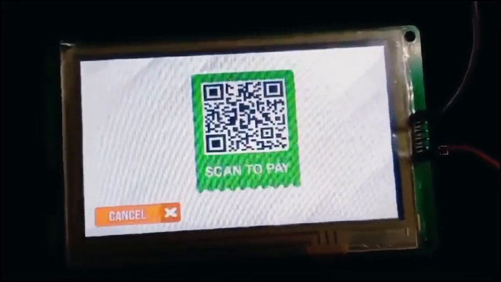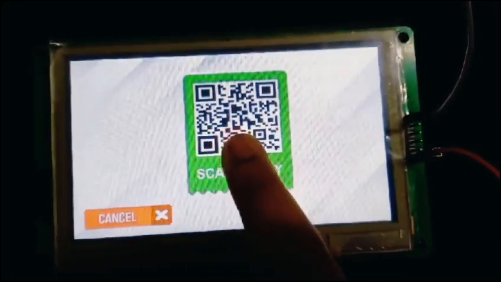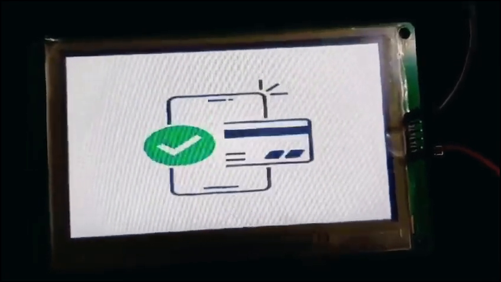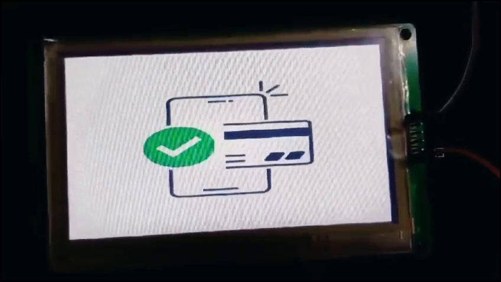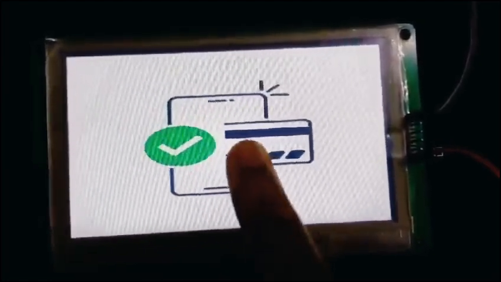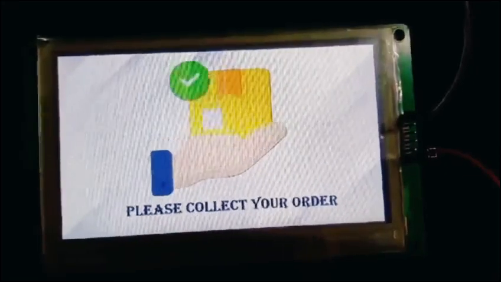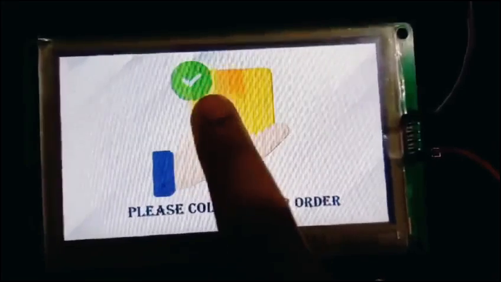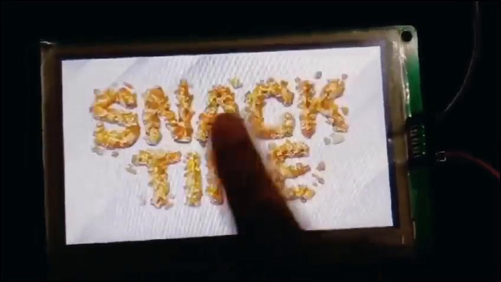Scan the QR. Once scanned, the payment will be processed. Now the payment is successful. Our product will be dispensed soon. We can collect our product now. Once the purchase is successful, we will be taken back to the home page.